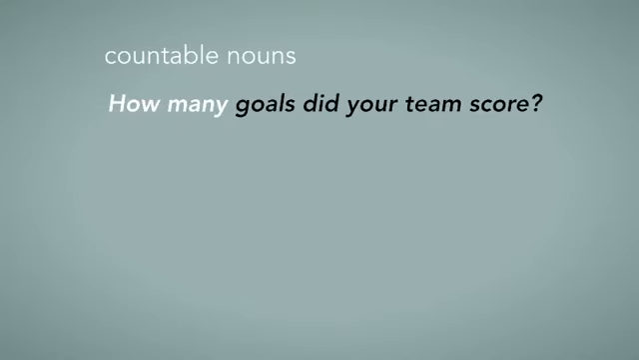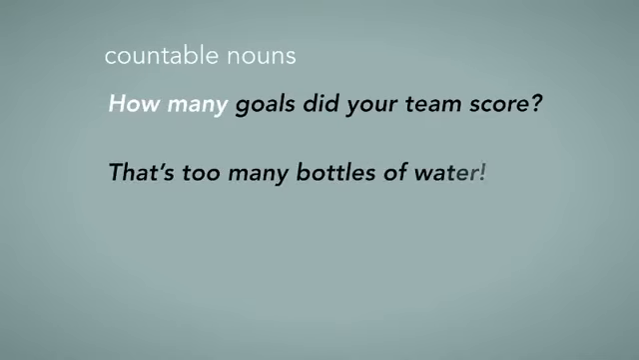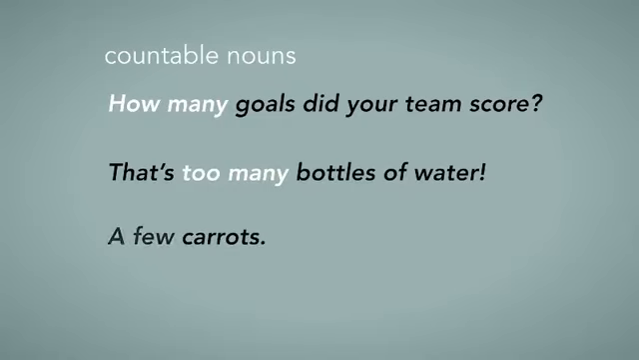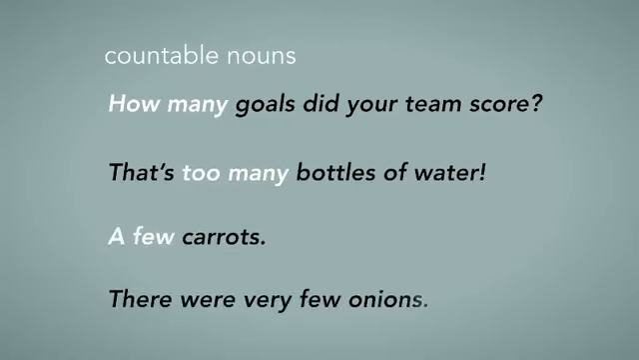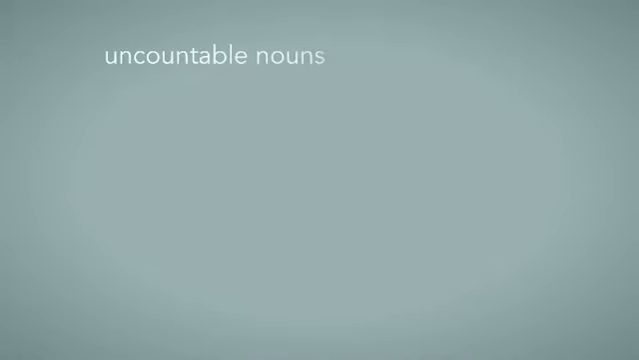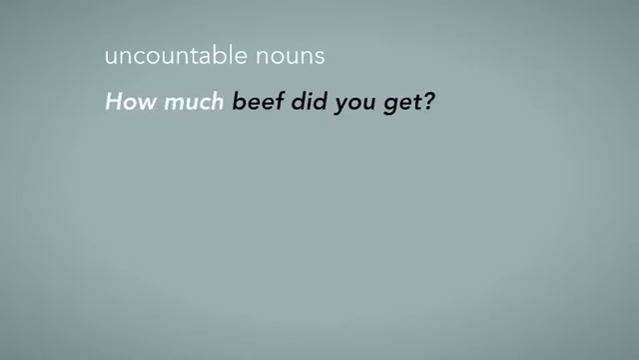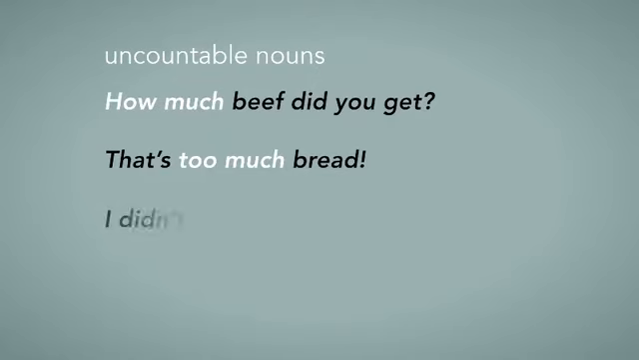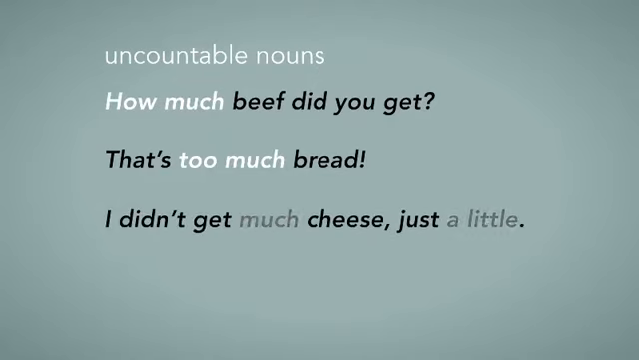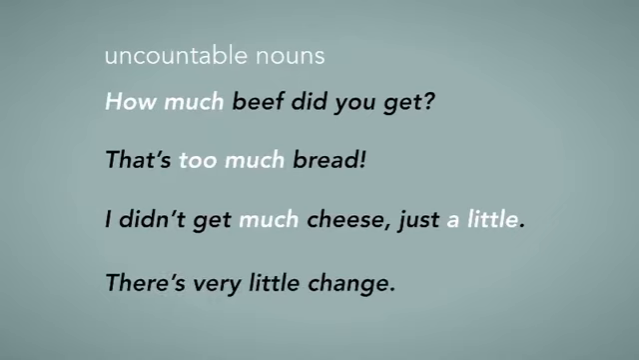How many goals did your team score? That's too many bottles of water. A few carrots. There were very few onions. And here are some quantifiers you can use with uncountable nouns. How much beef did you get? That's too much bread. I didn't get much cheese, just a little. There's very little change.